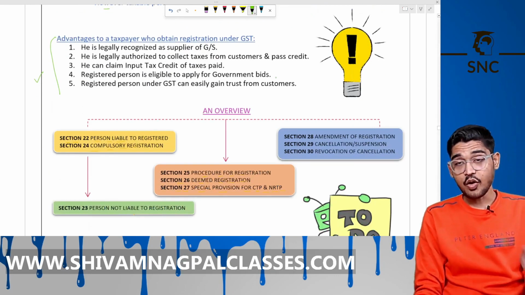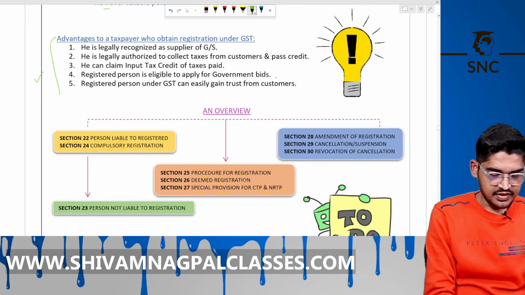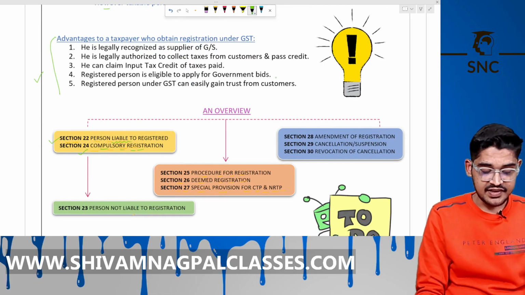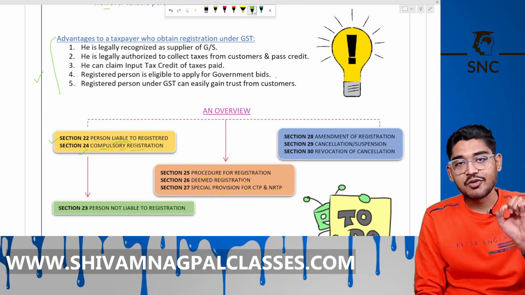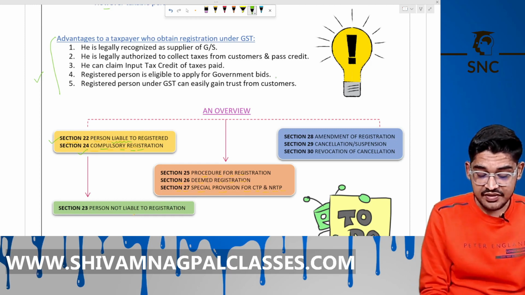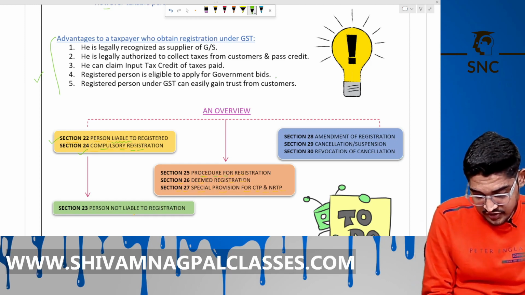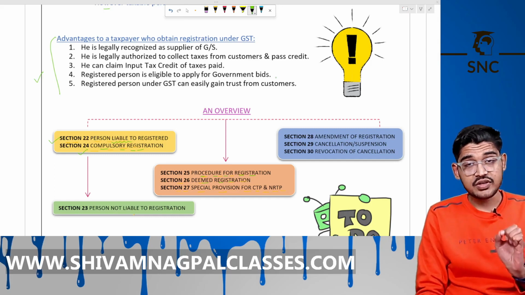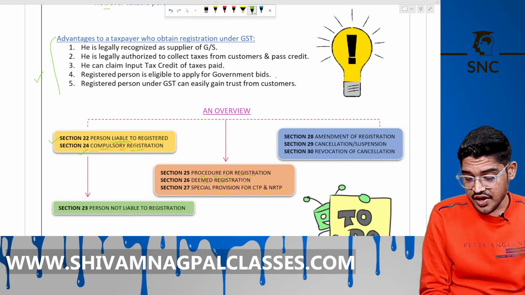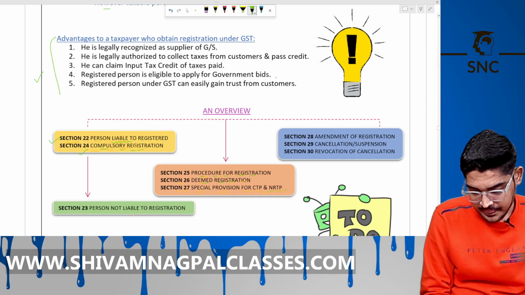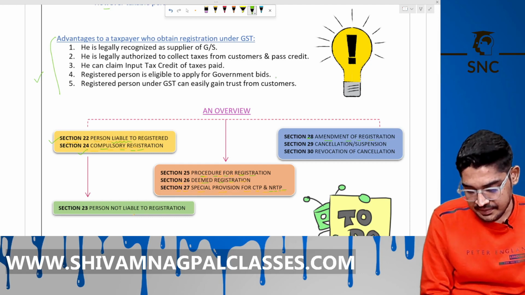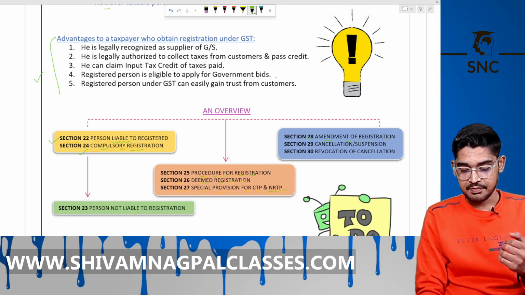Now, an overview of this chapter. 22 says person liable to registration. 24 says compulsory registration. 23 says person not liable for registration. 25 says process for registration. 26 deregistration. 27 special provision for the casual taxable person and the non-resident taxable person. 28 amendment of registration, like changing the email address, mobile number, partner.